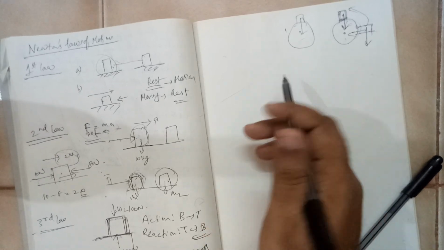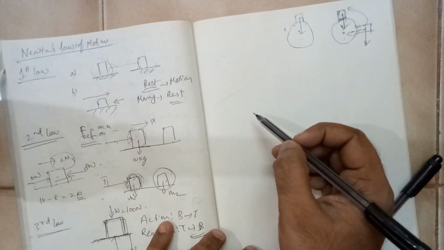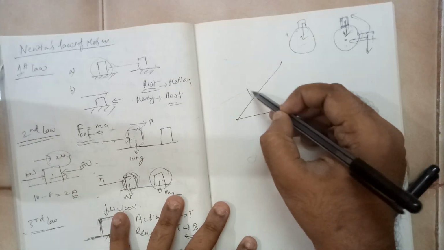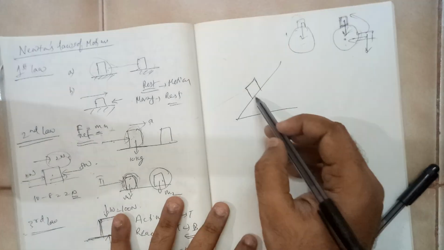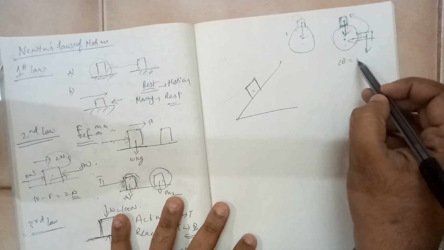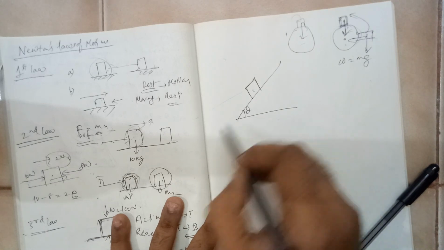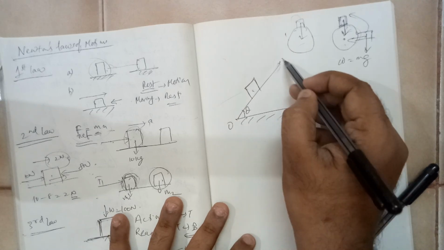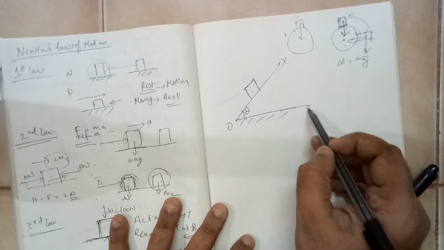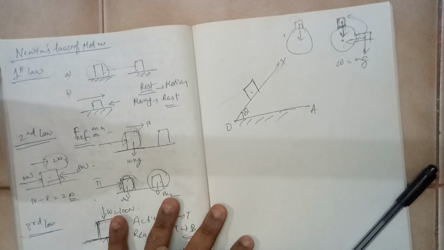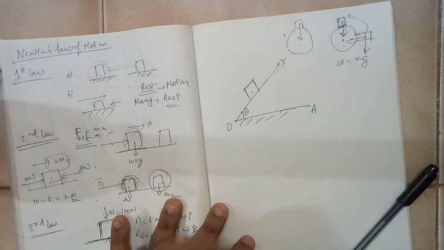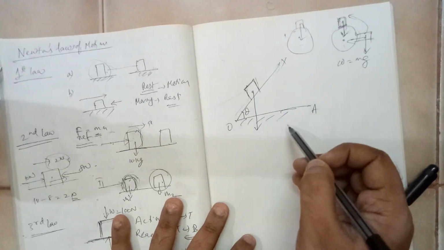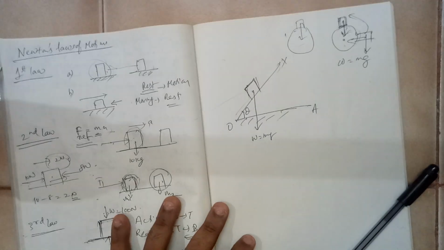Now we will try to resolve the vectors. Let us say an inclined plane is given like this. This block has some mass, so its weight will be mg. Let us say this angle is theta, this is an inclined plane. OX is an inclined plane making some angle. OA is the horizontal plane. On this plane there is a block which is kept. So its weight will be acting downward like this.